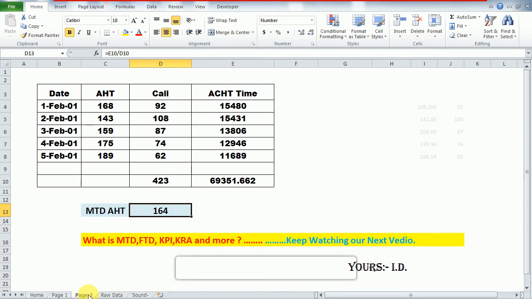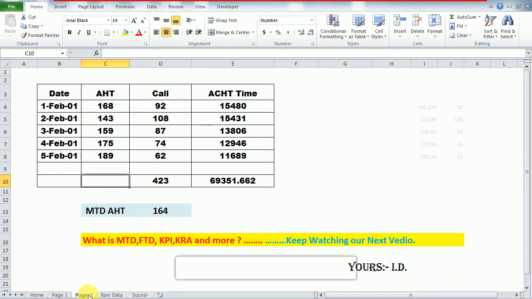You mean to say this is the process AST. If these are the processes 1, 2, 3, 4, 5, this is the process AST, and these are the dates. So this is the MTD AST. You may also convert it according to the interval, like the first interval, second interval, third.